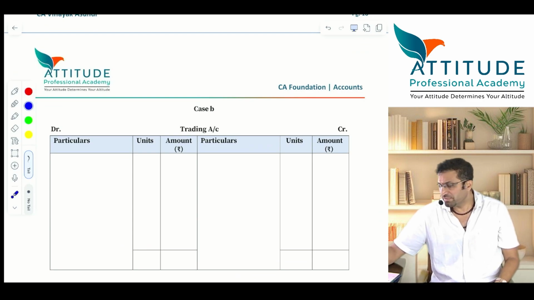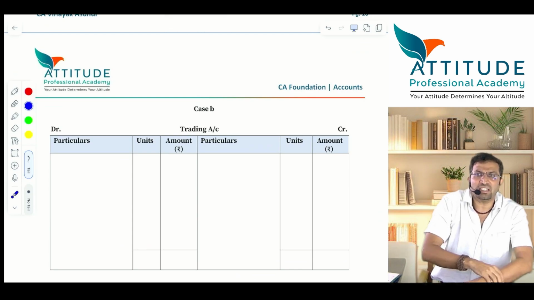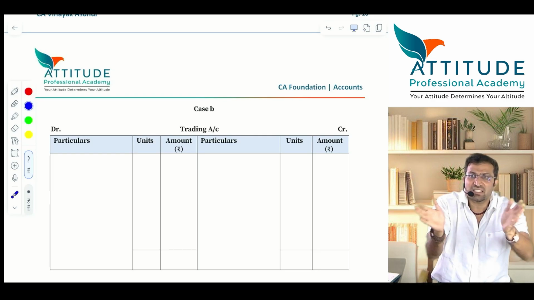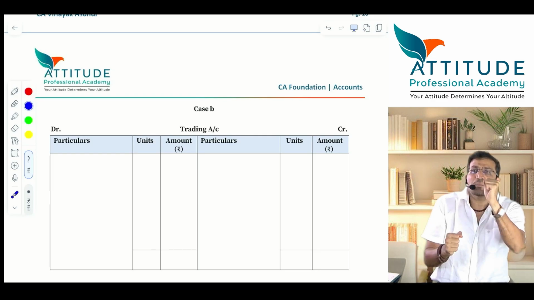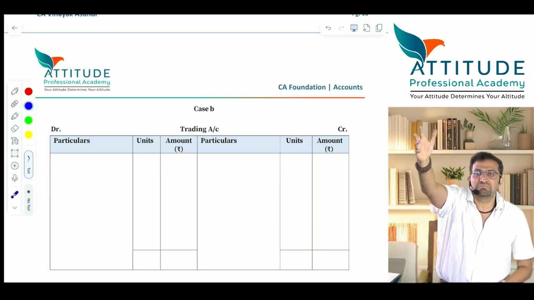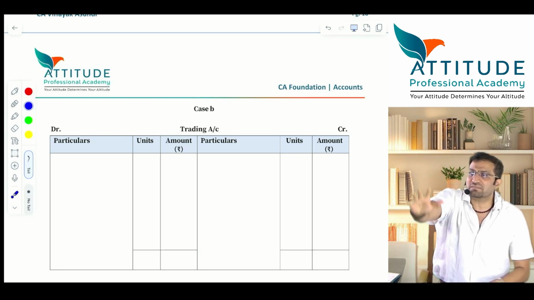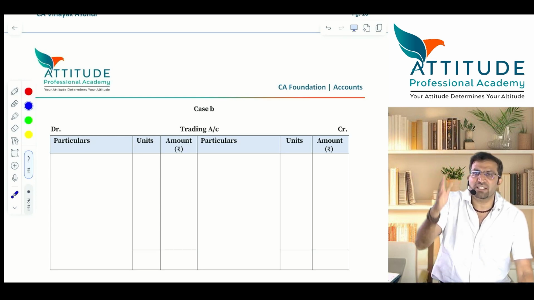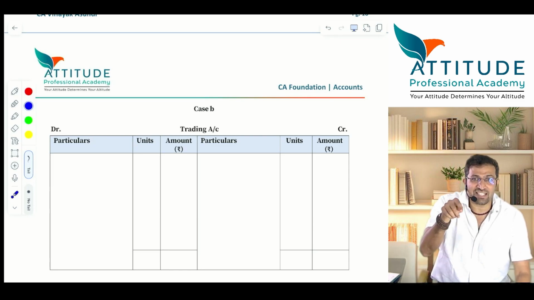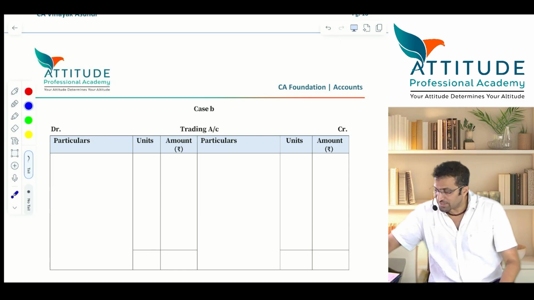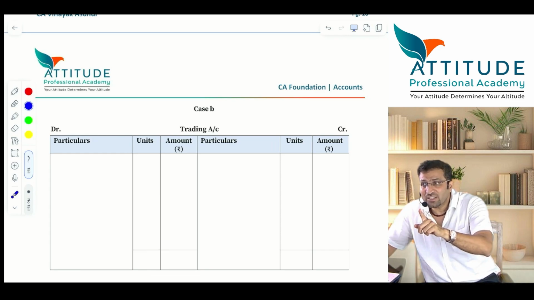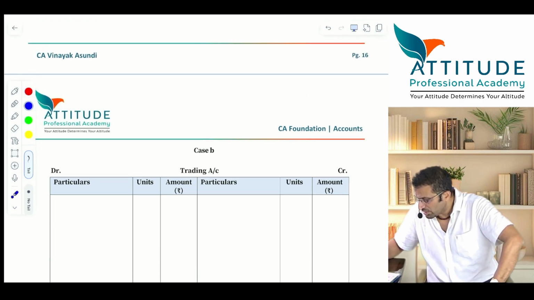Now Pranav is the accountant. Pranav has still not prepared trading account, means he has still not passed the closing entries. I come running, storekeeper. Say, Pranav, bhai sahab, 5 units are lost by fire. Pranav says, very good. I have still not closed what account? Purchase account. Now I can adjust that loss by fire with purchases. So case B is purchase account is still not closed. Is that clear? So tell me the entry.